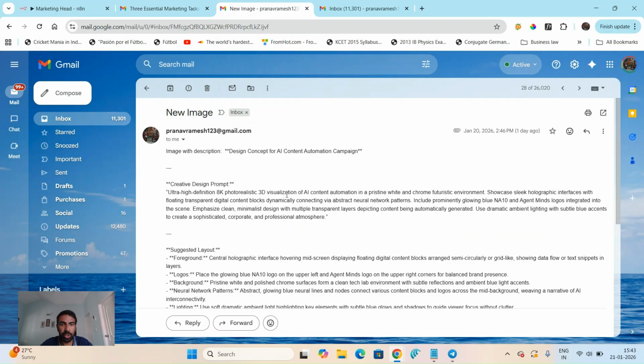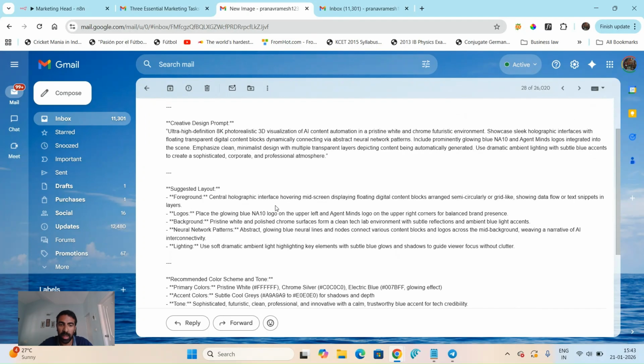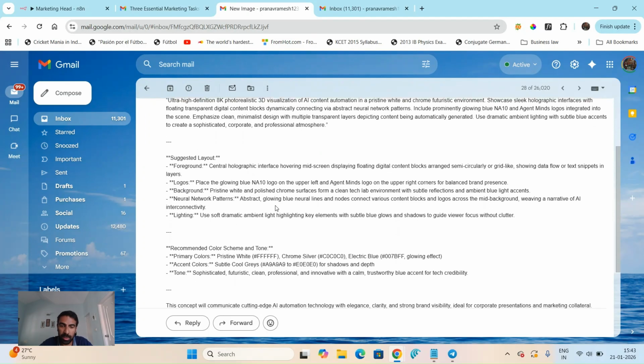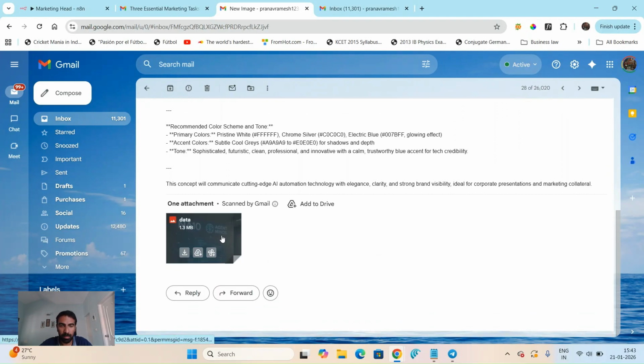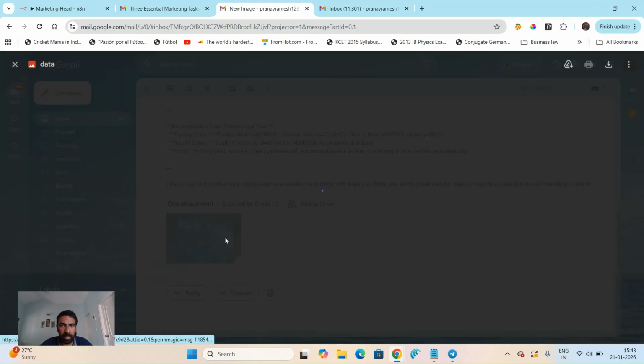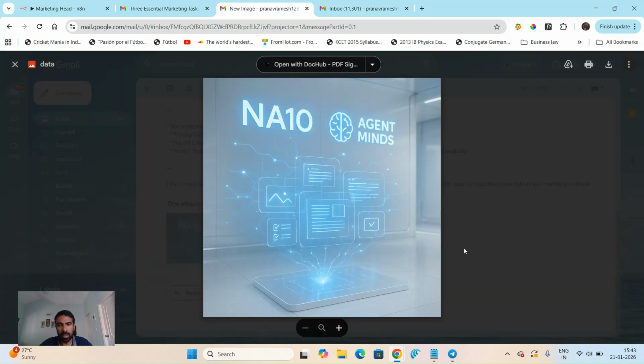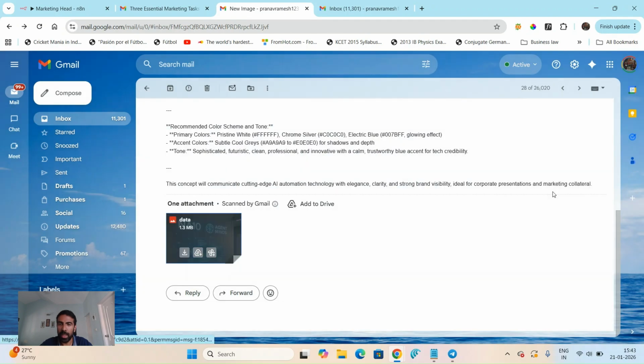Another one was an image. So it tells me the image description. It gives me what the concept is, what the prompt was, what the layout is, and what recommendation it gave. And then it gives you the output over here, as we can see. Let me just click it so that we can take a look at it. So it's something like automation and so on.